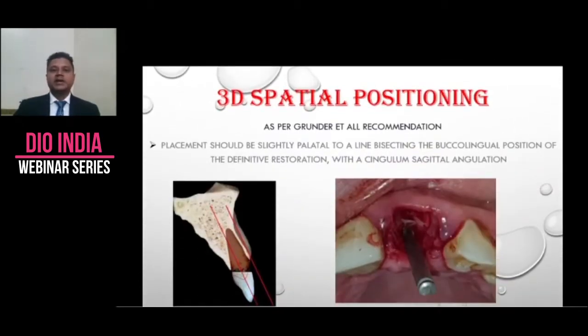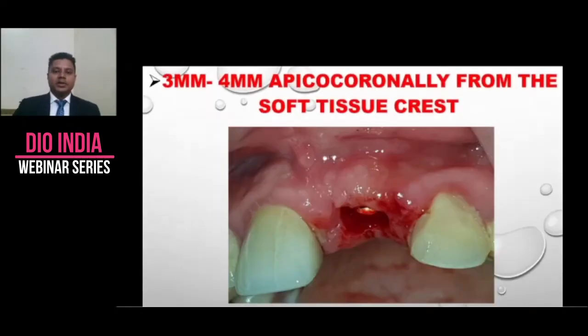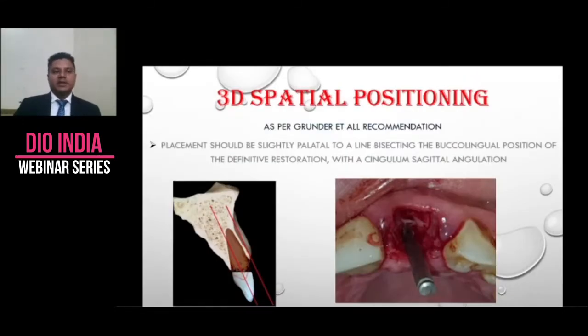3D spatial position, as per Grunder et al. recommendation, is defined as placement slightly palatal to a line bisecting the buccal lingual position of the definitive restoration with a cingulum sagittal angulation. So in short, it means when we place an implant, we should place it in a manner that the access hole should come out from the cingulum, so that it is easier for us if we want to screw retain the crown. Plus aesthetic outcome, and if we place our implant too buccally, it will lead to buccal bone resorption. So we have to maintain that distance.